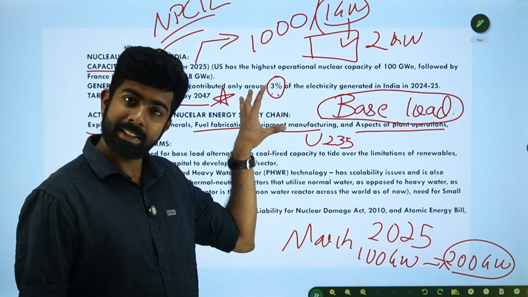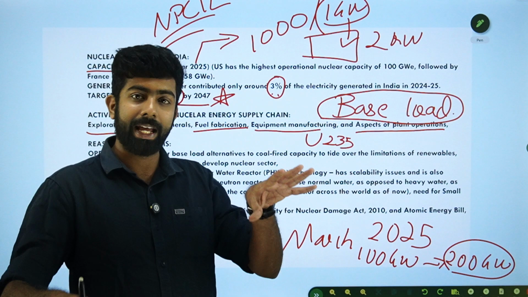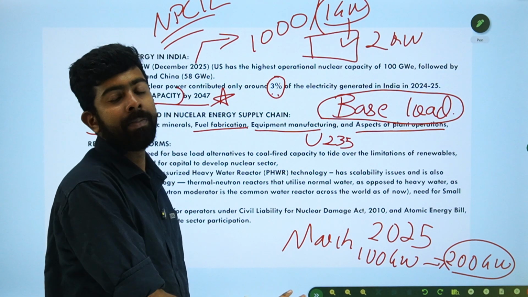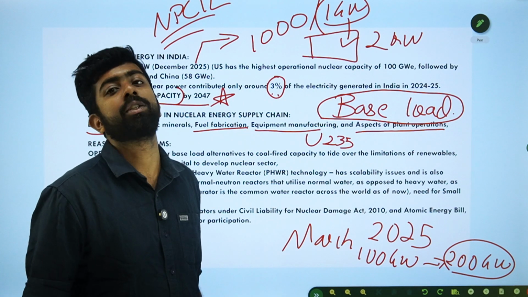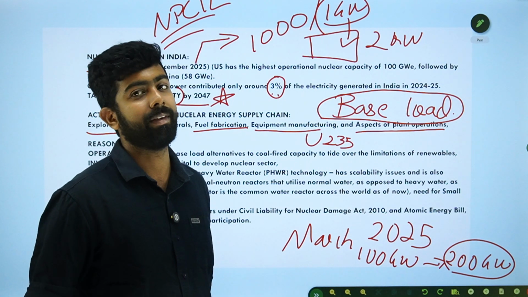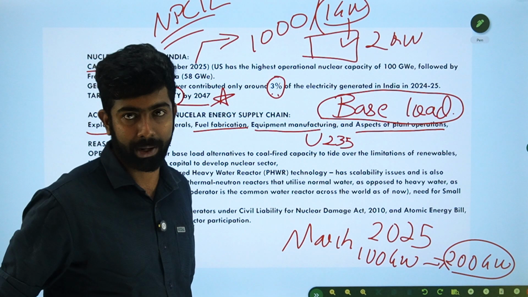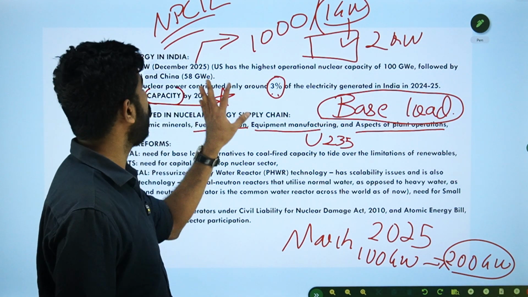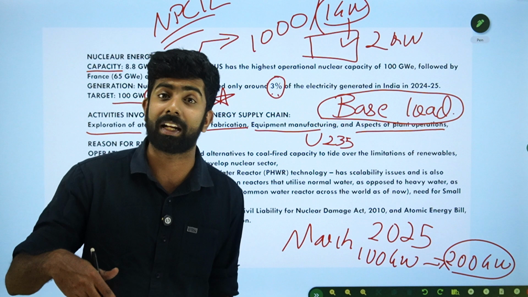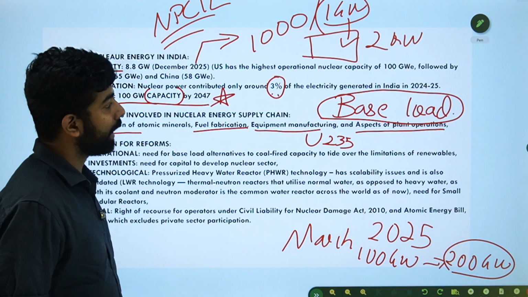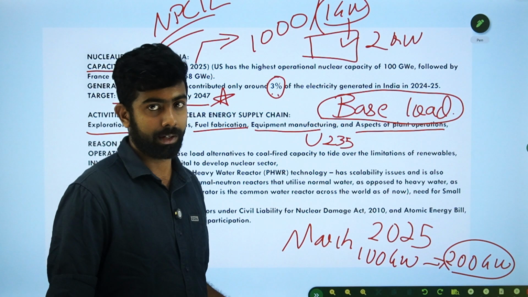So this is a state-owned entity, and the nuclear energy regime as of now, before the Shanti Act, does not allow private operators. Only a state-owned operator is there. Suppliers could be private, but only a state-owned operator can actually run a nuclear power plant, right? So that is operator and supplier.